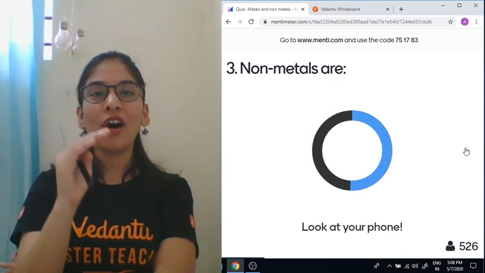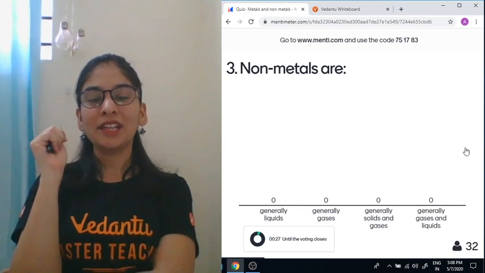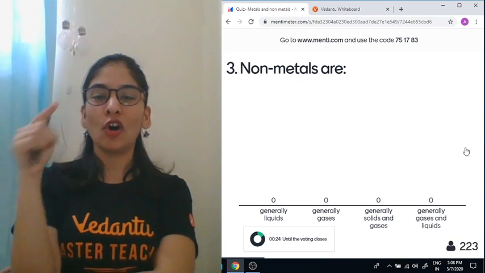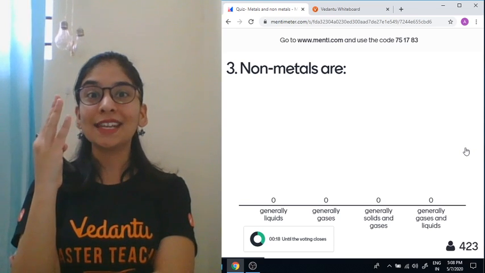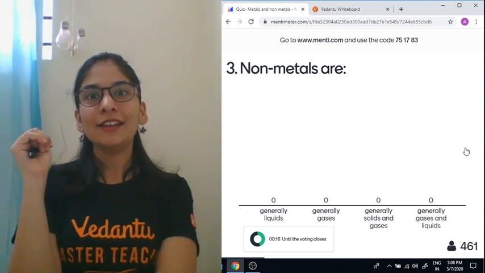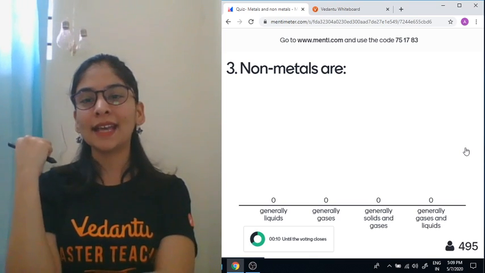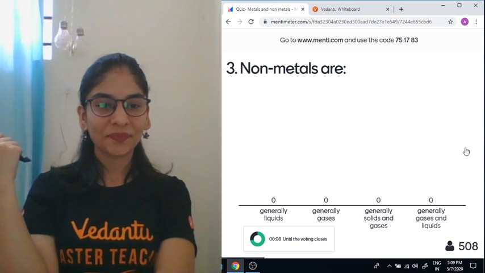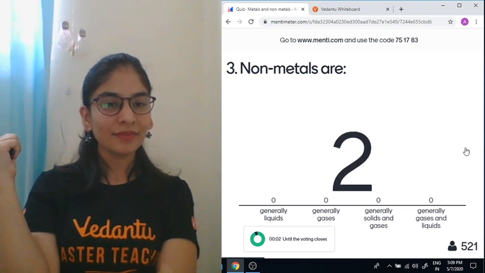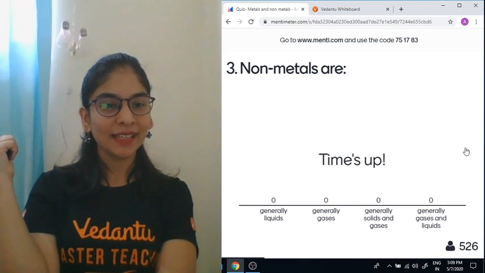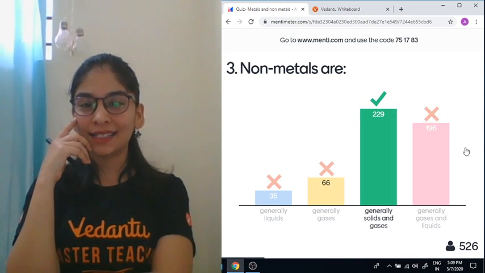The question is: non-metals are generally liquid, generally gases, generally solid or gases, or generally gases and liquids. Four options, they're talking about non-metals, okay? The non-metal's physical state: liquid, gases, solid and gases, or D, gases and liquid. Sanju, think one more time. Kanchan, correct. Virendra, one more time. Yeah, Archie, no. Oops. How come you marked that?